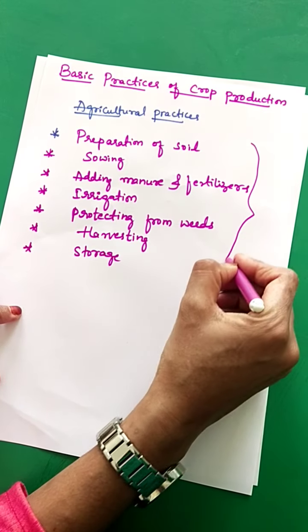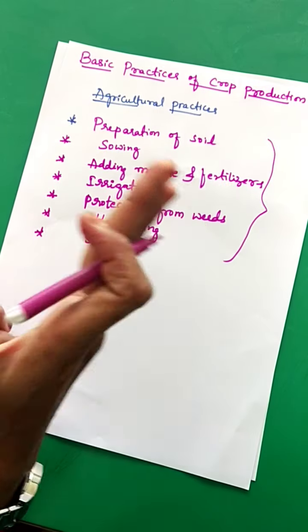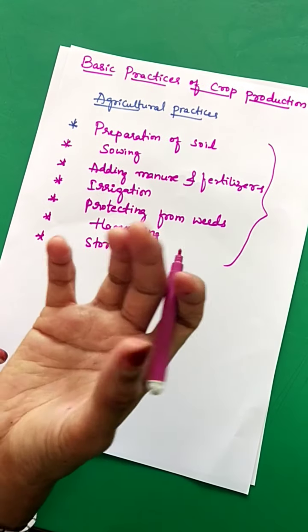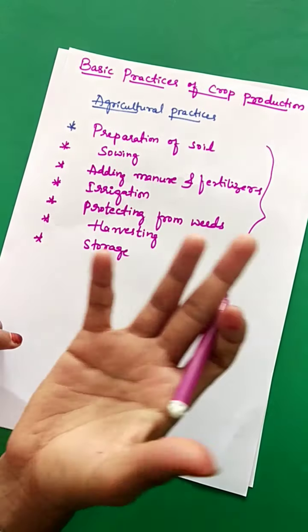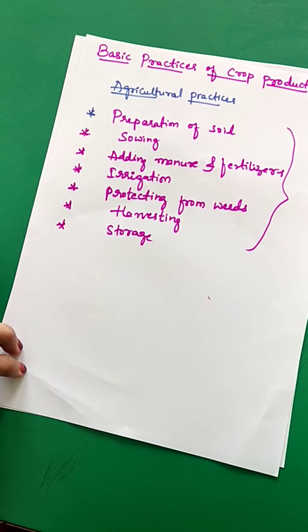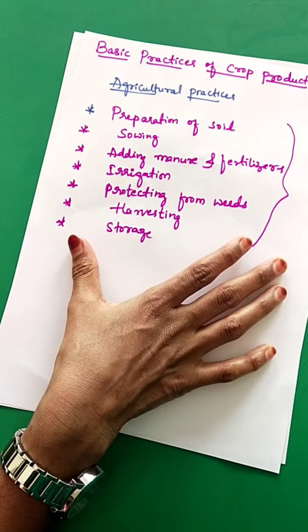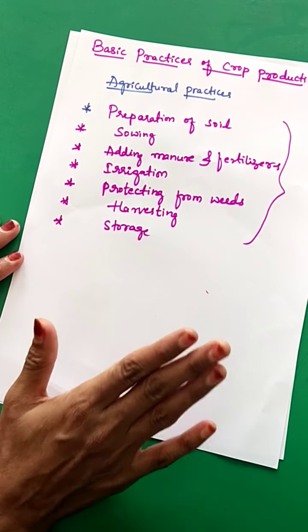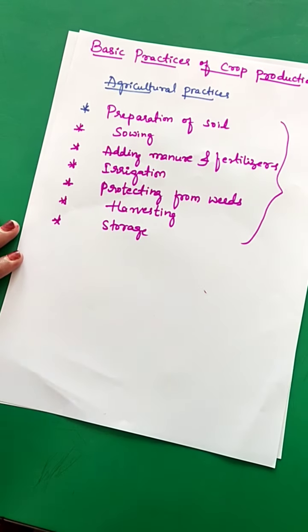So these are the acts or activities we have to follow before we cultivate the crops. Keep it in your mind. These are the basic practices of crop production which we have to follow.